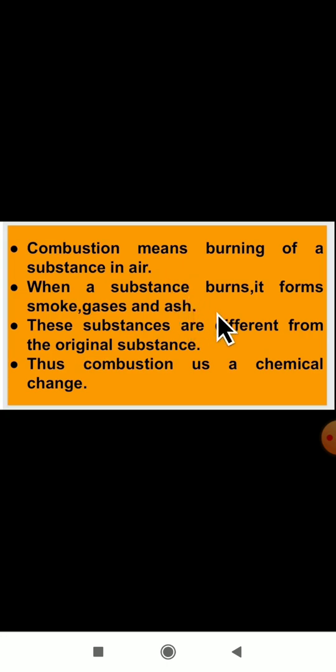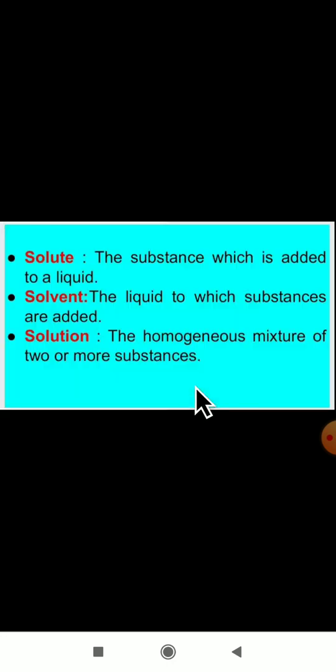When a substance burns, it forms smoke, gas and ash. Then when you burn any substance, what can you observe? You can observe the smoke going, you can observe the gas, and you will get ash here, the black color powder, that is the ash. These substances are different from the original substance. So combustion is one of the chemical changes.